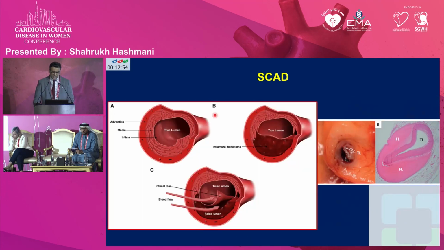And there are 2 mechanisms that are proposed for SCAD. The one is there is an intimal tear. There is a tear that happens in the tunica intima that results in the formation of intramural hematoma that compresses the true lumen and expands the false lumen. While the other theory states that there is directly an intramural hematoma that develops and that compresses the true lumen.